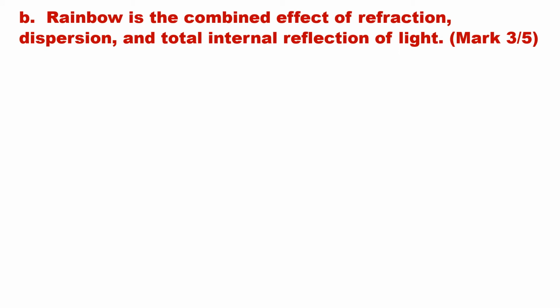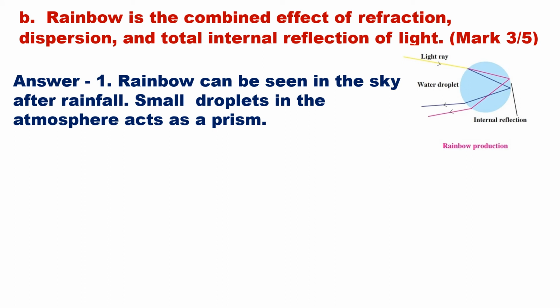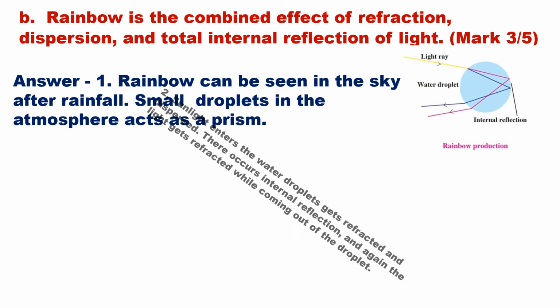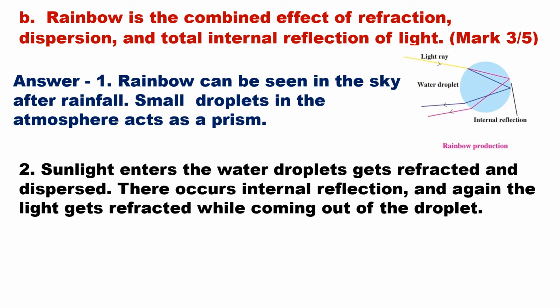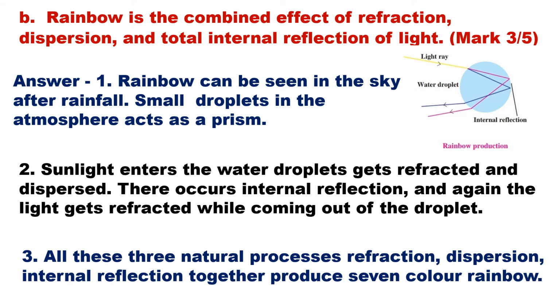B. Rainbow is the combined effect of refraction, dispersion and total internal reflection of light. Answer. Rainbow can be seen in the sky after rainfall. Small droplets in the atmosphere act as a prism. Sunlight enters the water droplets, gets refracted and dispersed. There occurs internal reflection, and again the light gets refracted while coming out of the droplet. All these three natural processes, refraction, dispersion, internal reflection, together produce a 7-color rainbow.